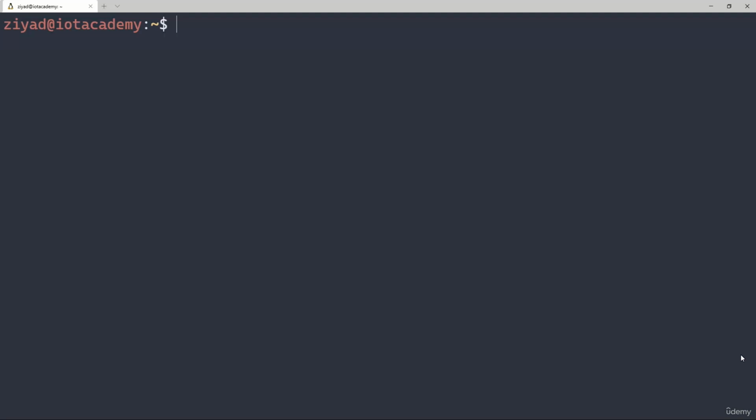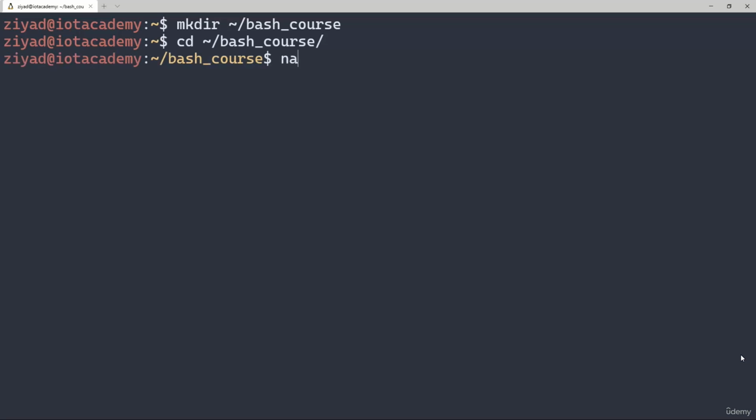I've also created a folder in my home directory called Bash Course, where I'll be putting all the scripts that we write in the course. I suggest you do the same to make it easy to follow along. You can simply create the folder using the make directory or mkdir command by running mkdir ~/bash_course. Okay, let's open our first script with the Nano editor. We simply move to the bash course folder using the cd command, and then I'm going to use Nano to create a file called our first script.